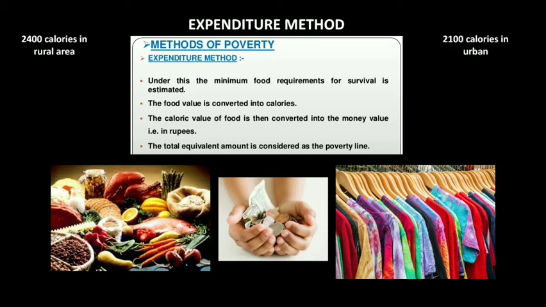And in cities or urban areas, we will have 2100 calories. Why it is more in rural areas is because in rural areas most of the manual work is done, and so they need a large amount of calories. So it is more in rural areas.